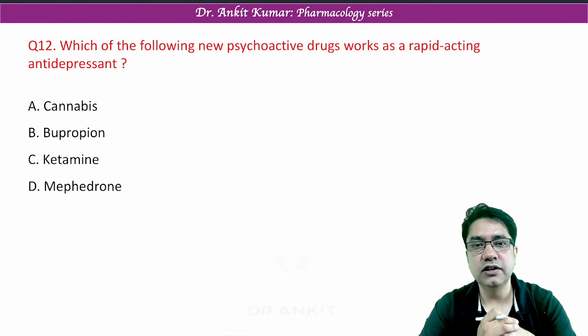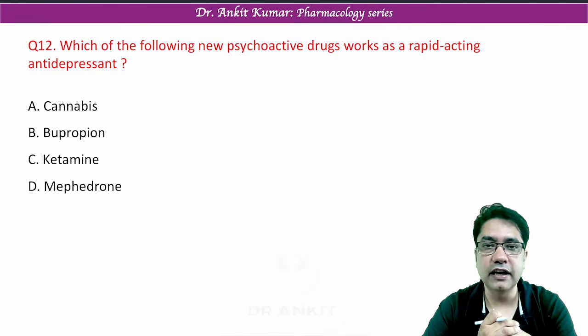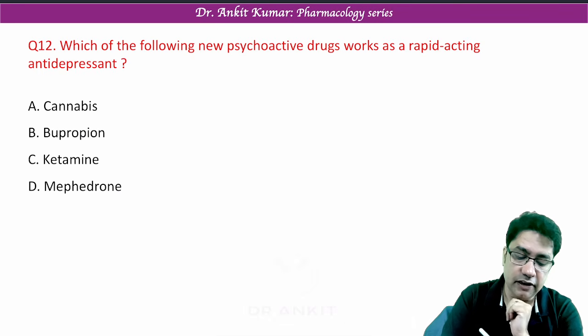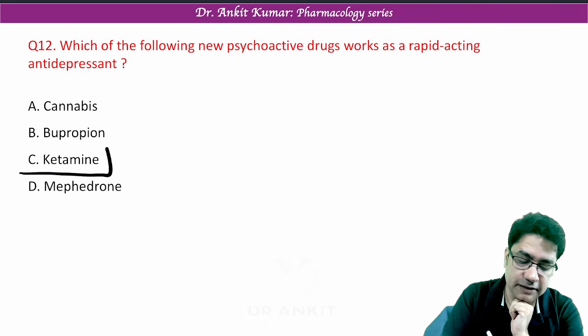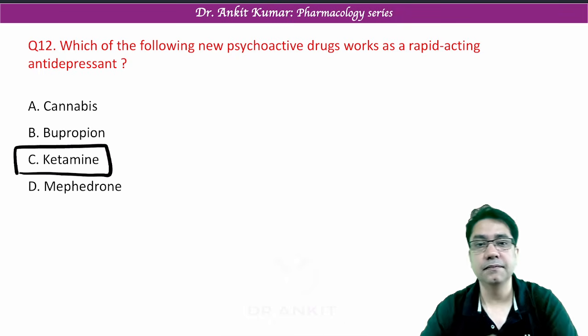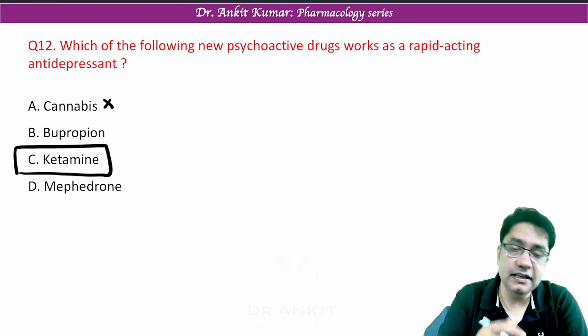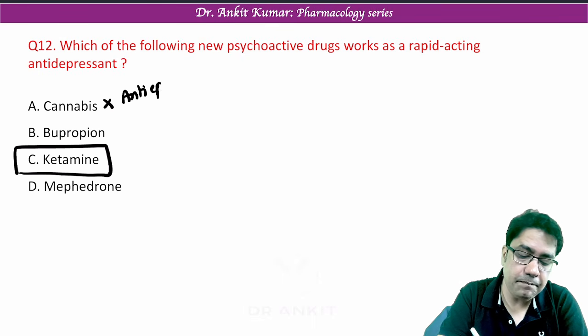Now the next question is, which of the following is a new psychoactive drug that works as a rapidly acting antidepressant? We have discussed a new antidepressant drug which has been approved, ketamine. Cannabinoids are not antidepressants, but yes, they have recently been approved as anti-epileptic.